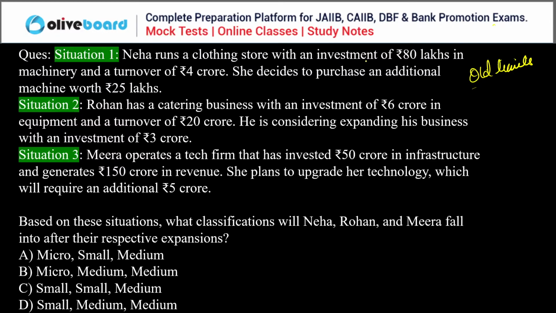Neha runs a clothing store with an investment of 80 lakh in machinery and a turnover of 4 crore. She decided to purchase an additional machine of 25 lakh. Rohan, a catering business, has an investment of 6 crore and a turnover of 20 crore, and wants to expand with 3 crore more investment. Mira operates a tech firm, invested 50 crore in infrastructure, generates 150 crore in revenue, and plans to upgrade technology with an additional 5 crore investment. Now choose which of the following have the micro, small and medium enterprises category. Now just think and answer.